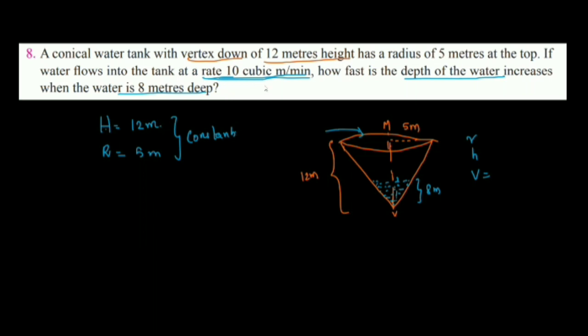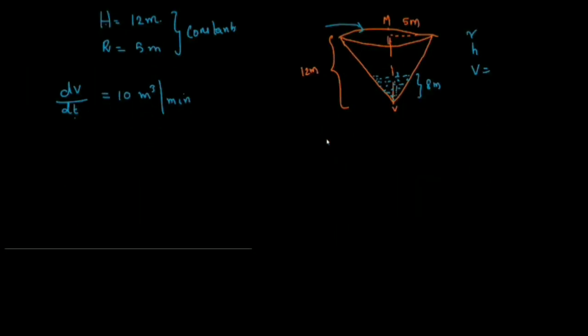Now tell me what is given here. Volume is given, very good. So dV by dt is 10 cubic meters per minute. That means the rate of change of volume with respect to time is given. How fast does the depth of the water increase?